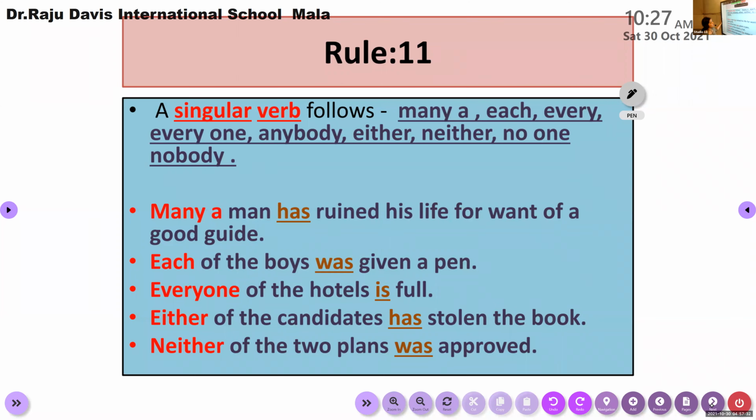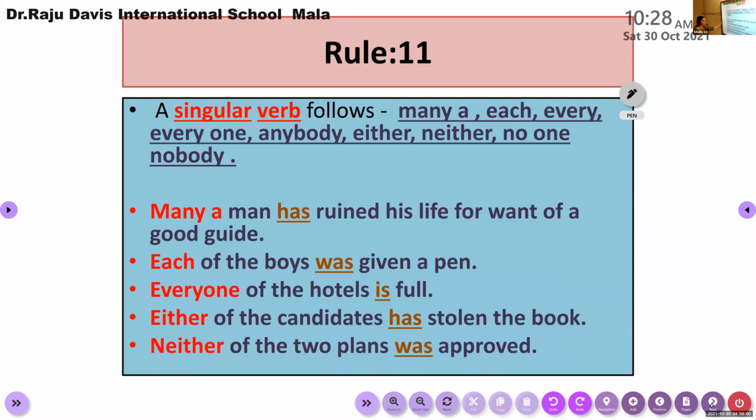Remember, a singular verb follows many, each, every, everyone, anybody, either, neither, no one, nobody. If you use any one of these words in your sentence, you need to begin your sentence or ask your question with a singular verb. Many a man has ruined his life for want of a good guide.